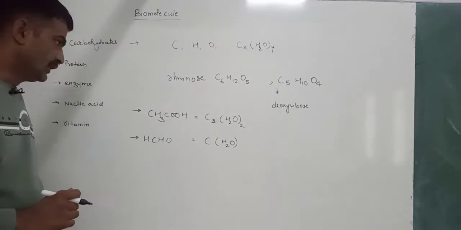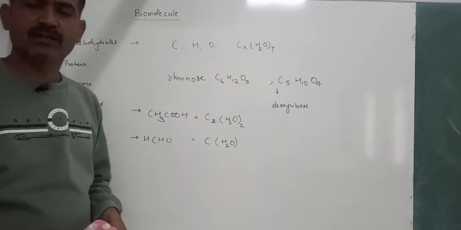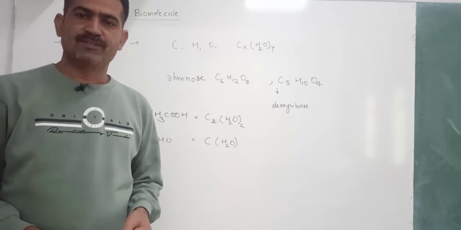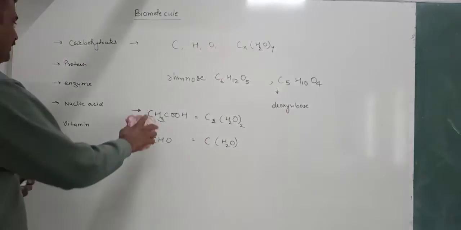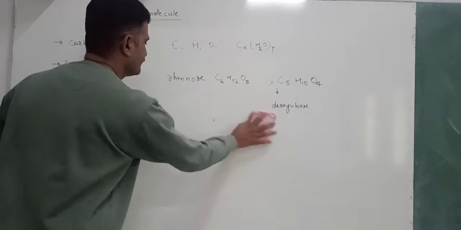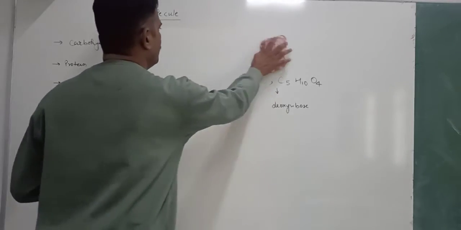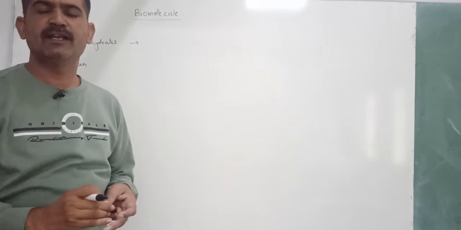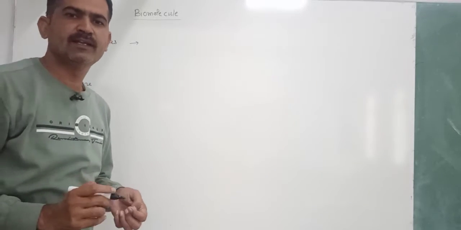We need some other clarification regarding the term carbohydrates. Just like we give another definition. What are carbohydrates? Carbohydrates are the polyhydroxy derivatives of aldehyde and ketone.